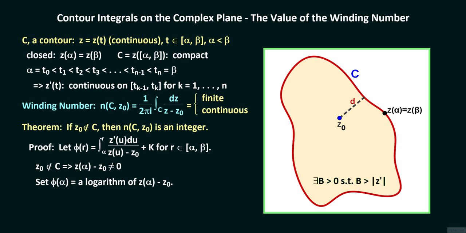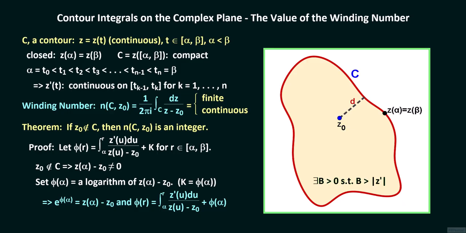With phi of alpha being equal to one of the logarithms of z of alpha minus z sub 0, e raised to the power of phi of alpha should equal z of alpha minus z sub 0. We set k equal to phi of alpha so that phi of r equals this quantity.